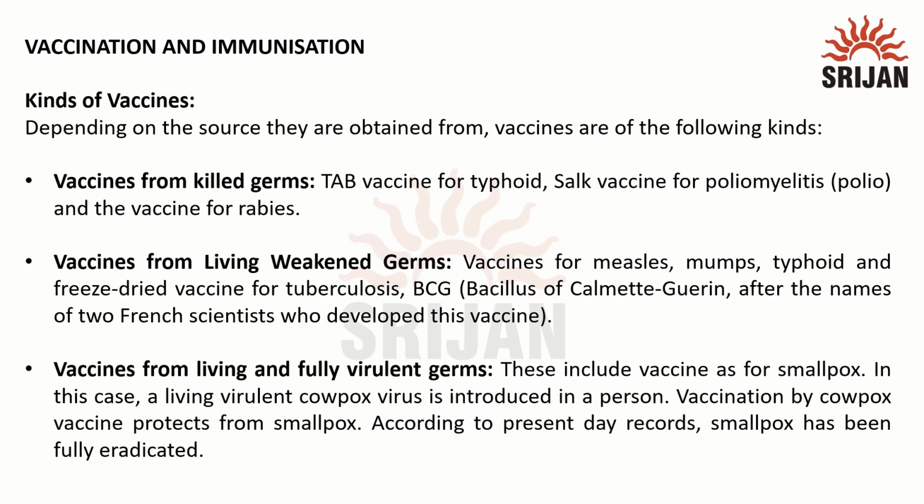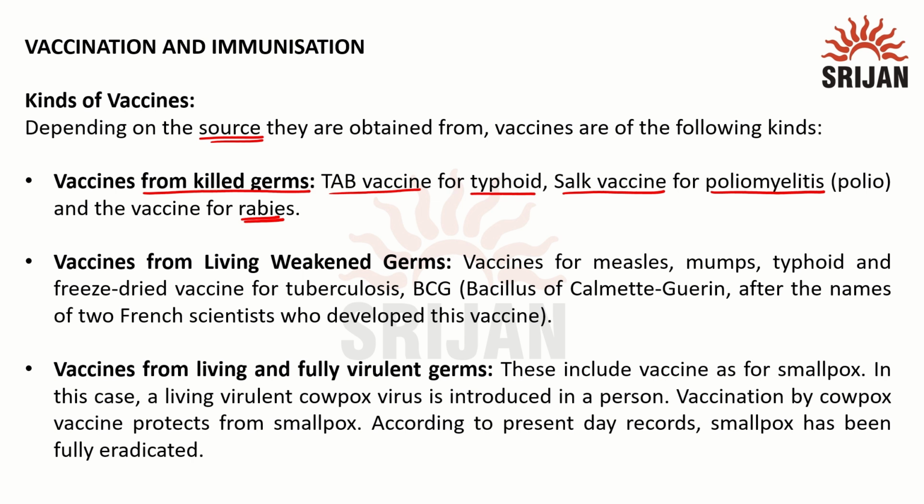Now coming to the types or kinds of vaccine. This depends on the source or how they are prepared. First are the vaccines which are made from killed germs. Example is the TAB vaccine which we give for typhoid, the Salk vaccine which is given for poliomyelitis, commonly known as polio, and the vaccine for rabies. All contain the killed pathogen.